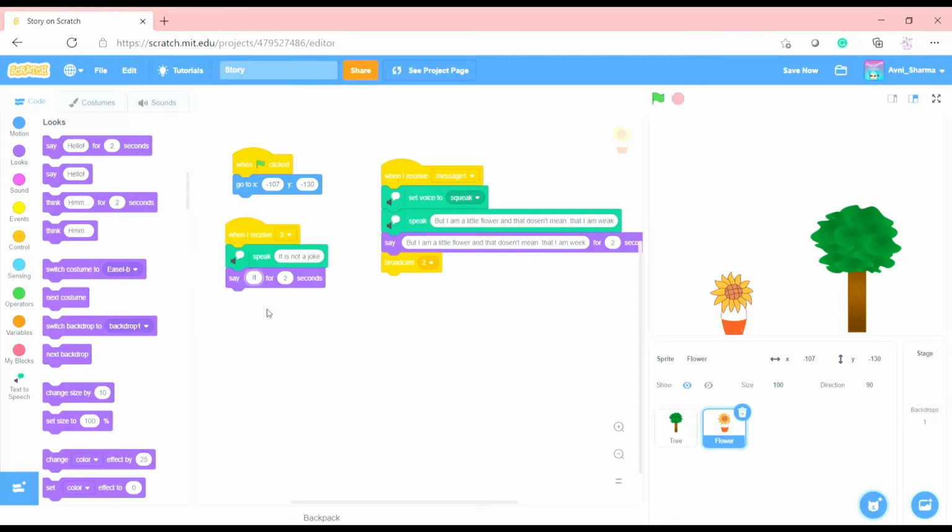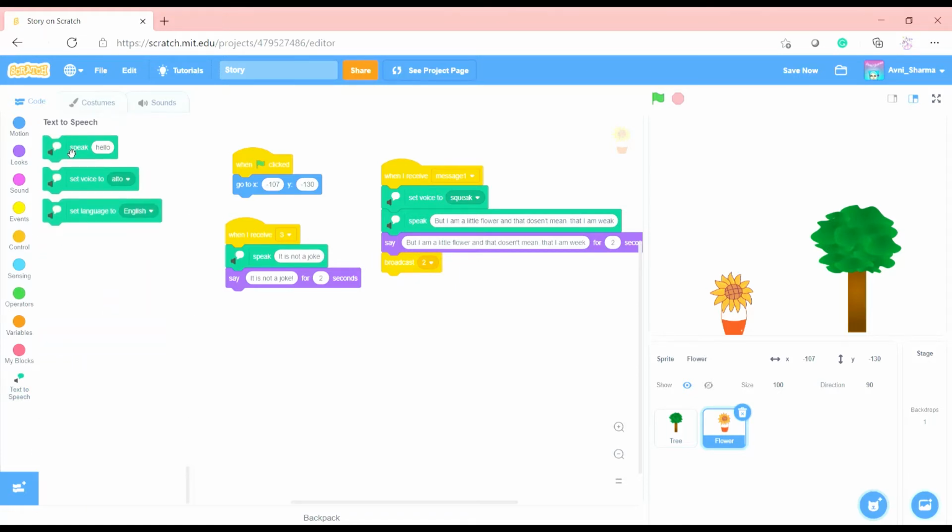If it's a big sentence, then you can copy and paste. We will put an exclamation mark in the say block because she wants to be shouting. As usual, if you want, you can keep on switching the voices, but I'll keep it in only one voice. And she will say, it is not a joke.